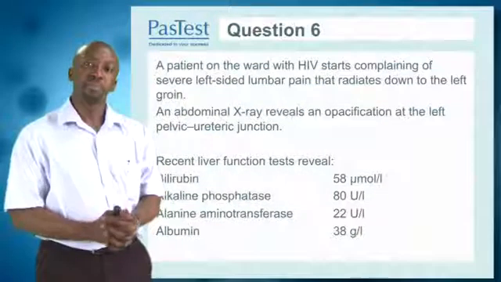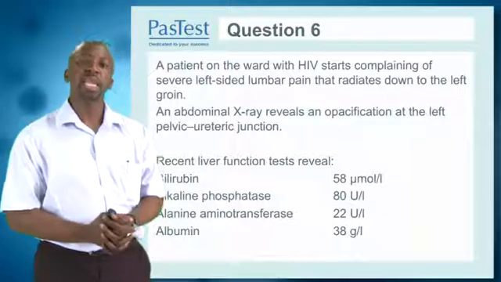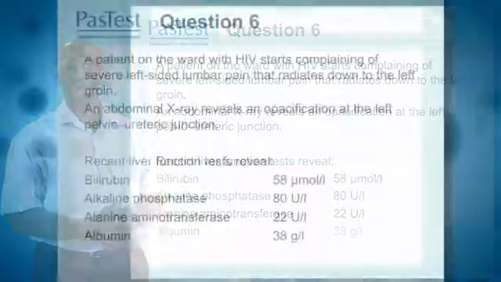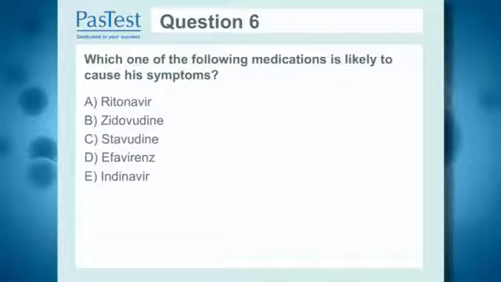Let's consider question number 6. A patient on the ward with HIV starts complaining of severe left-sided lumbar pain that radiates down the left side to the groin. An abdominal X-ray reveals an opacification at the left pelvic ureteric junction. His LFTs show a raised bilirubin, a raised ALP, but a normal alanine aminotransferase and a normal albumin. Which one of the following medications is likely to cause his symptoms?